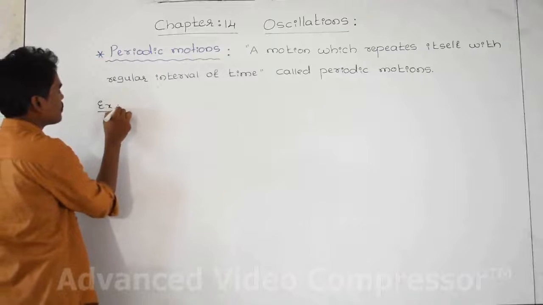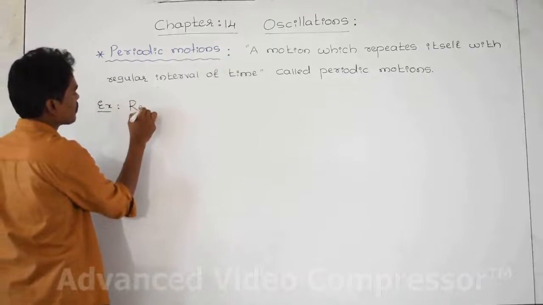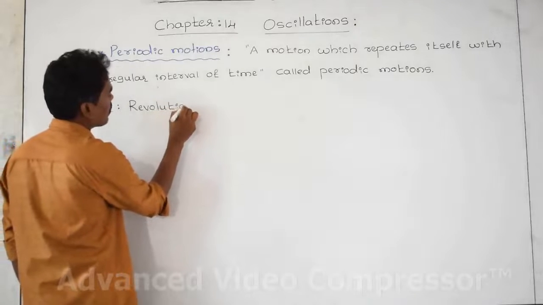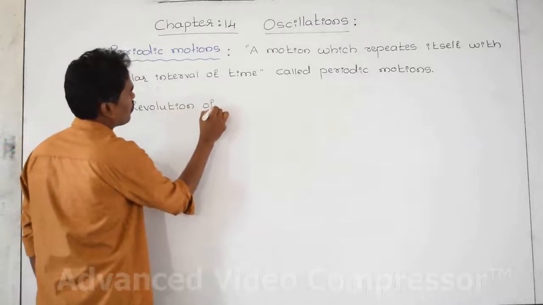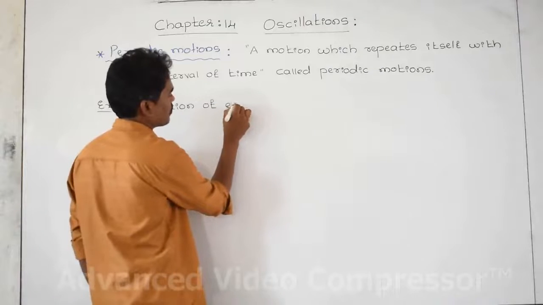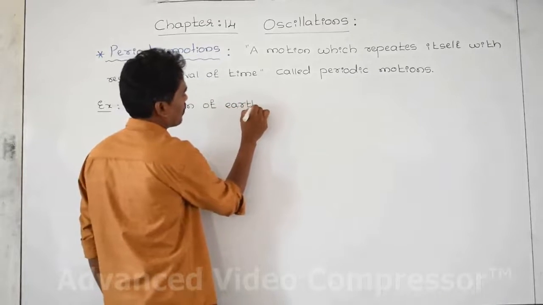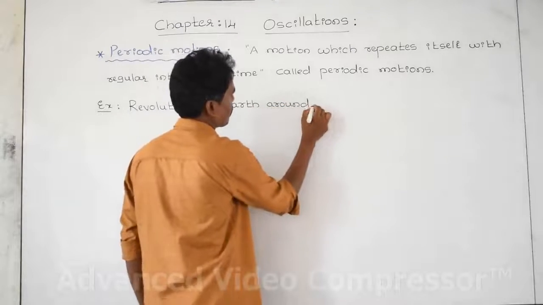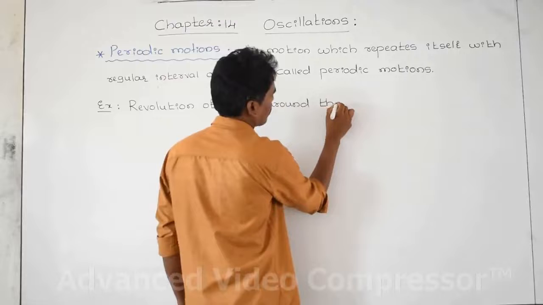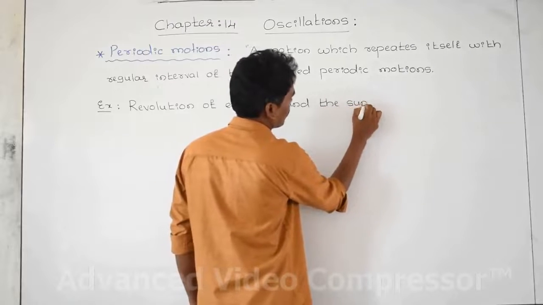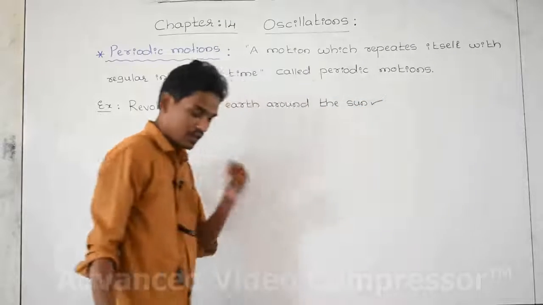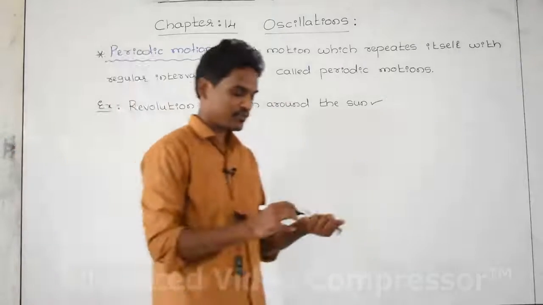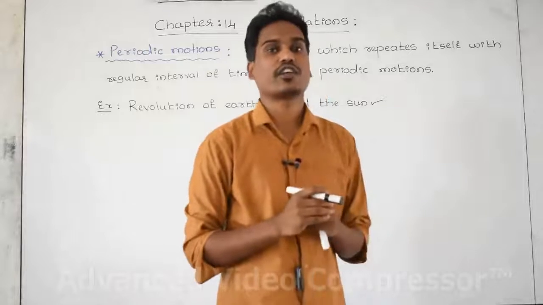The example for periodic motion is the revolution of the earth around the sun. This is a periodic motion, and here the word revolution is used. What is the difference between revolution and rotation?